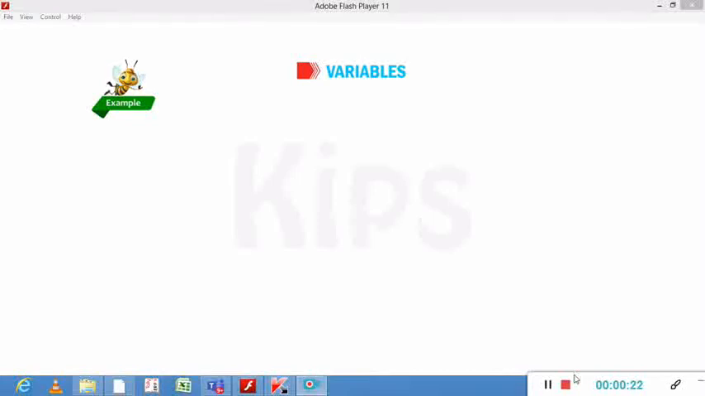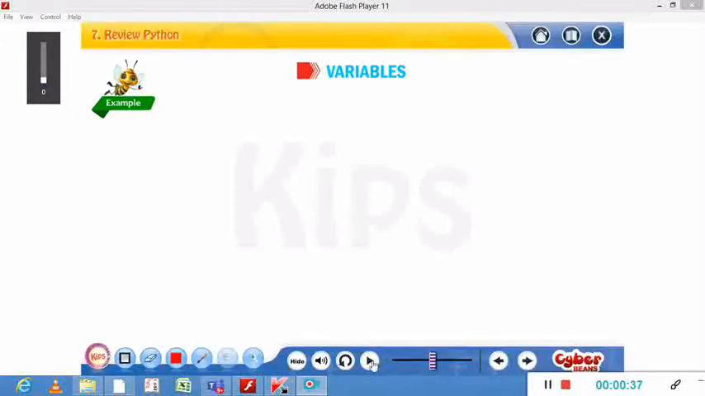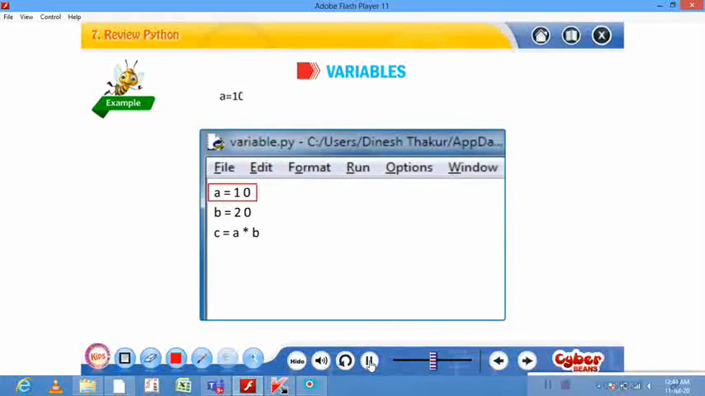So in the previous class we had some discussion on variables. So let us see an example of variable. Let us take an example.